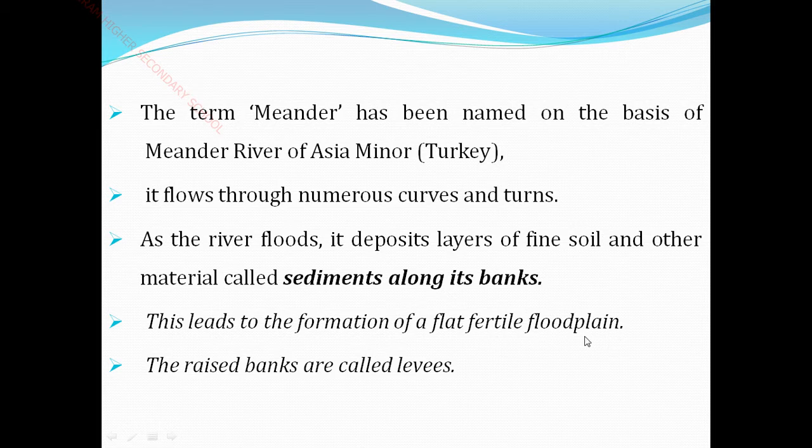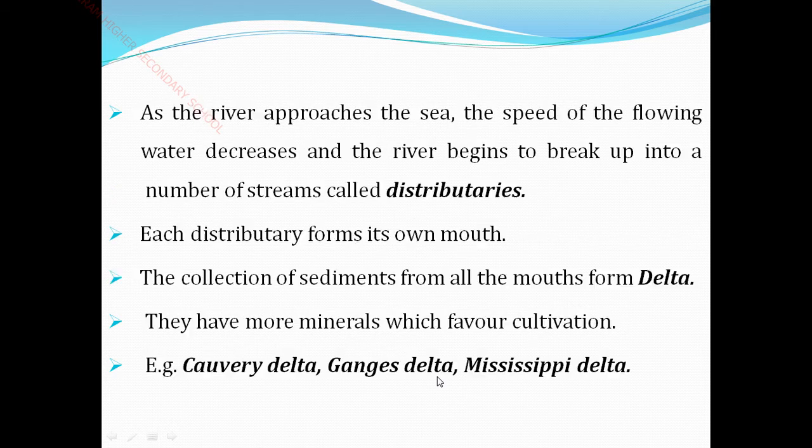Have you seen floodplains? If the flood comes over the plains, it is called a floodplain. Already the plain is fertile only. So you get a flat, wide, fertile floodplain formed there. These raised banks are called levees. If it gets a raised bank, that is called a levee. It seems like a high area. If the river bank looks a little high to you, it is called a levee. Okay, let us see this.